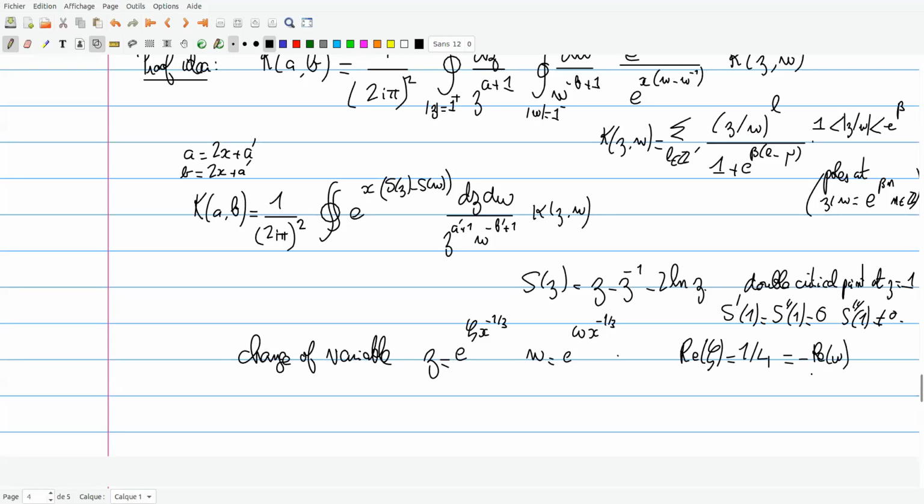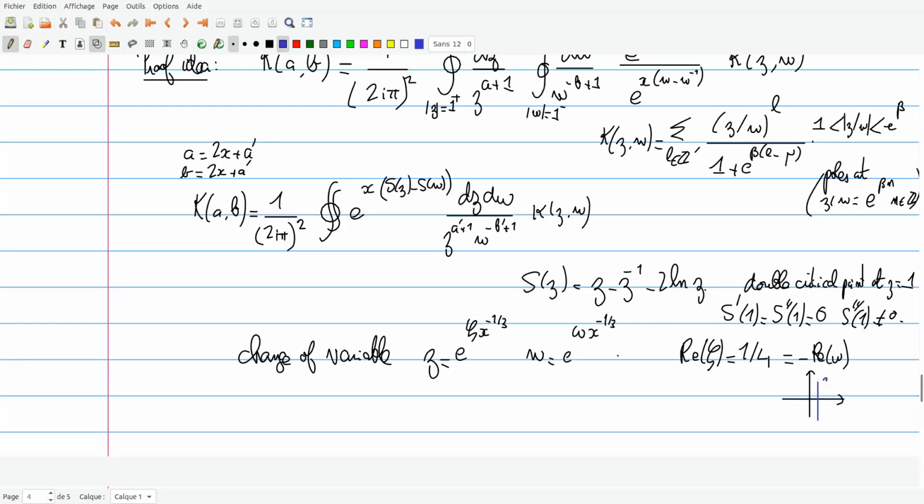So it means that I will integrate them over lines parallel to the imaginary axis. The 1/4 is a bit conventional. It should not be too large, so that you don't hit the next pole at z over w equal to e to the beta, but for this regime it's fine.